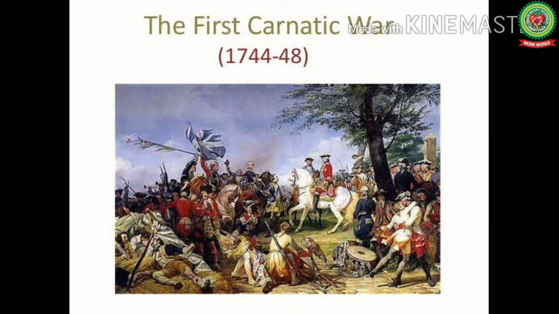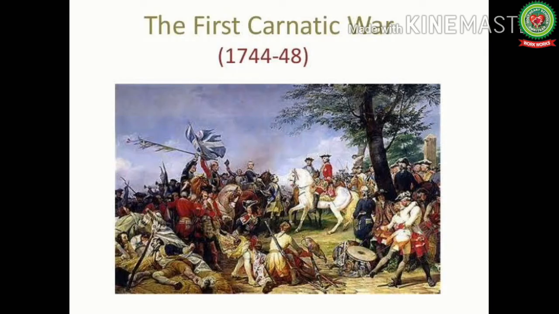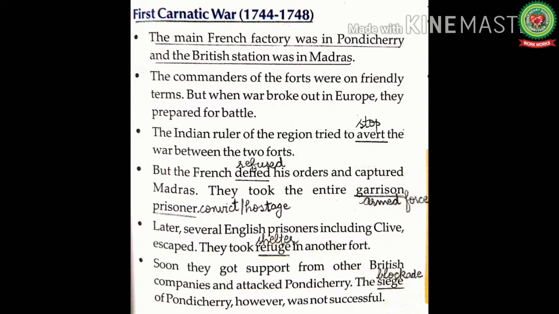The First Carnatic War was an extension of the Austrian War of Succession, which was fought in Europe from 1740 till 1748. And in this war, the French and the English took opposite sides. And in India too, the French and the English took opposite sides in the Carnatic Wars. The main French factory was in Pondicherry, the present day Puducherry in Tamil Nadu, and the British station was in Madras, the present day Chennai in Tamil Nadu.